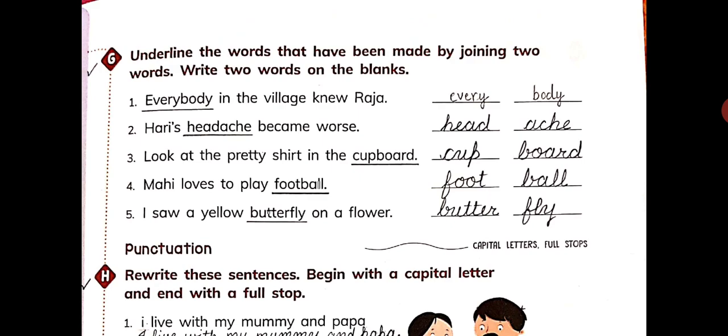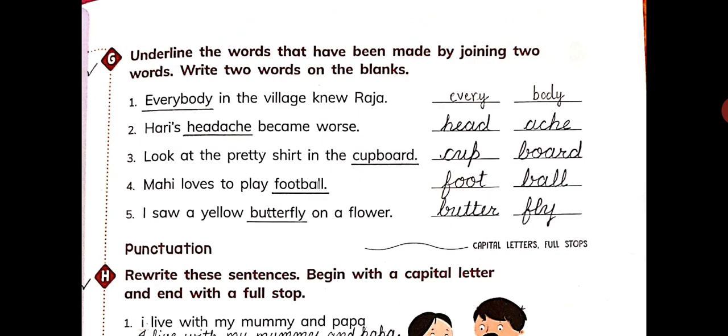Let's read it. Underline the words that have been made by joining two words. Write two words on the blanks. Children, in this you have to identify such words that are made by joining two separate words. Like it is shown in the first part, that is, everybody in the village knew Raja. So the word everybody is made with two words, that is every and body. So these words are written separately in the blanks on the right hand side. Likewise, you have to do in the other parts also.